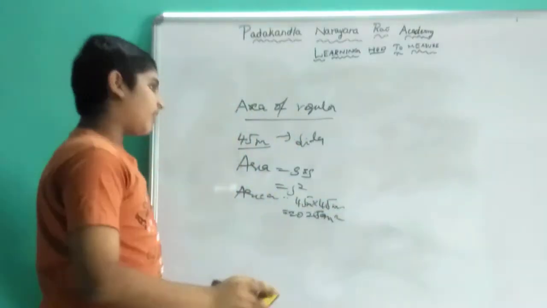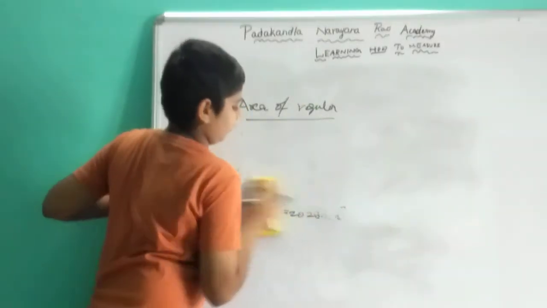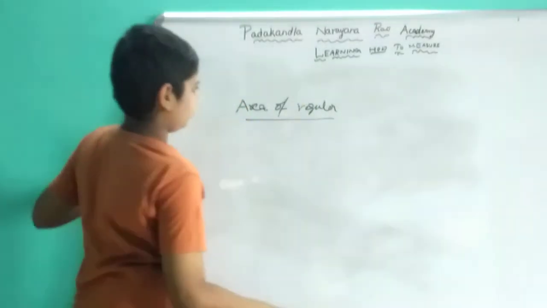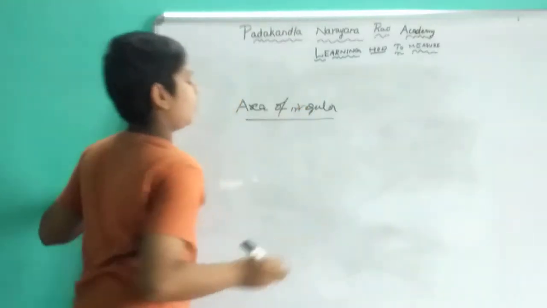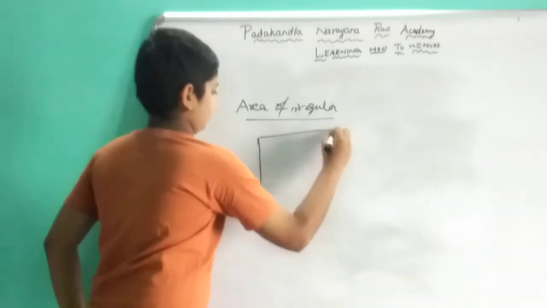Now area of regular we understood, but what about area of irregular? Area of irregular is measured on graph paper.